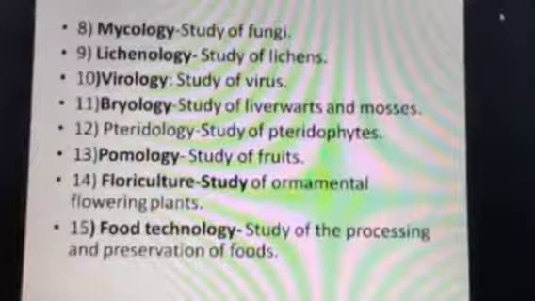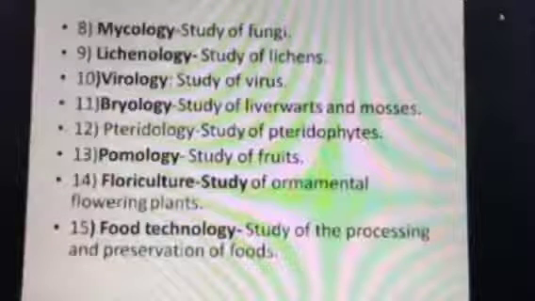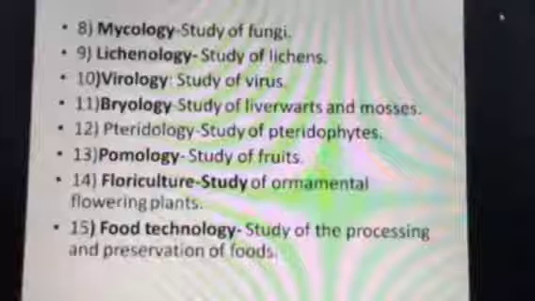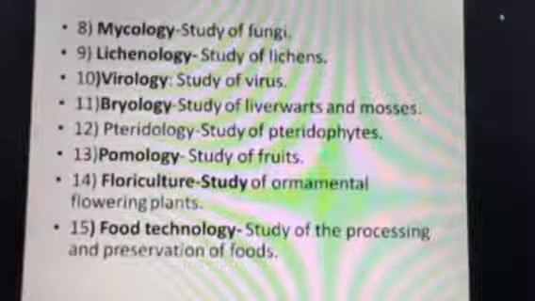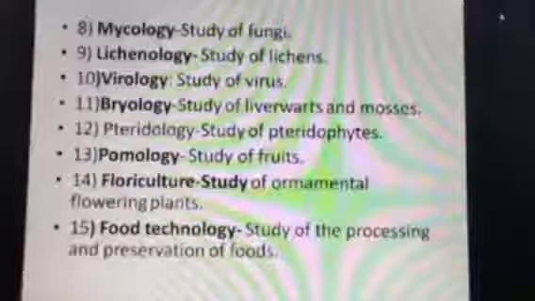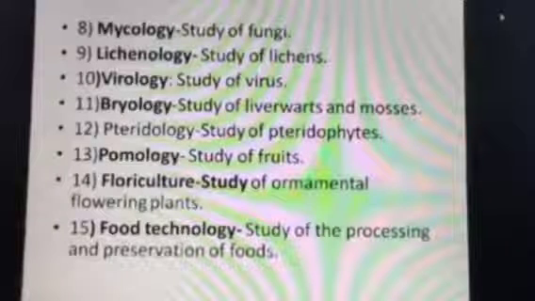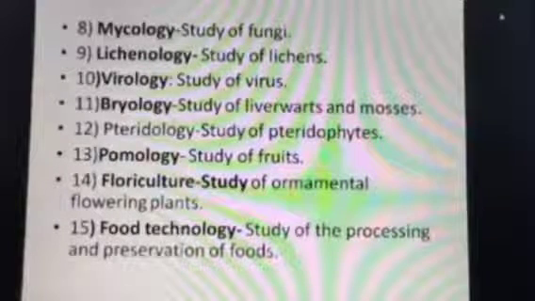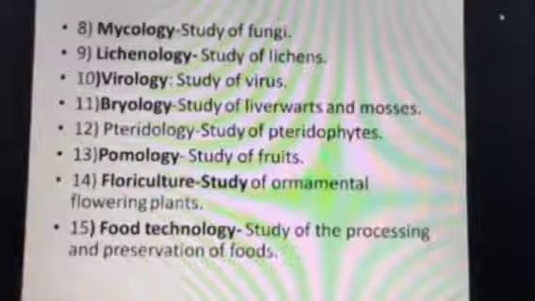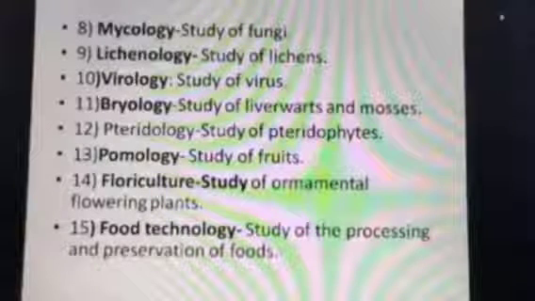So this combination provides a good relationship which is very essential, and it is the first symbiotic relationship that we can observe. Next is virology. You are familiar with the term, very important term, that is what we call virus. So study of virus and how virus is spreading disease and all about virus we are studying in virology.